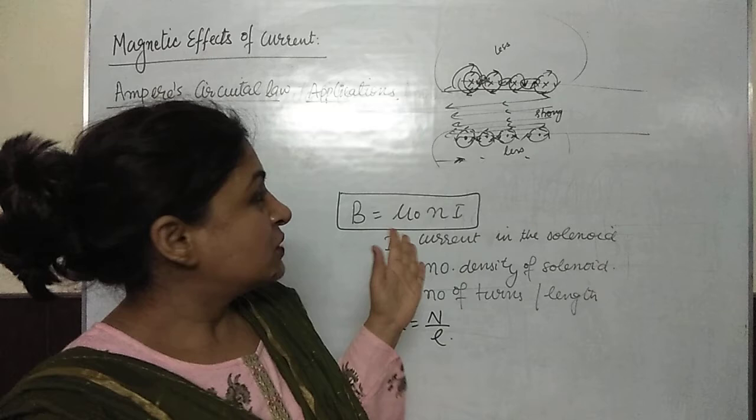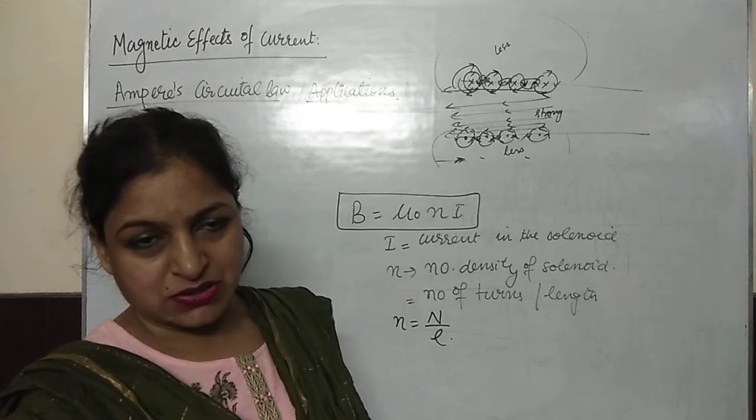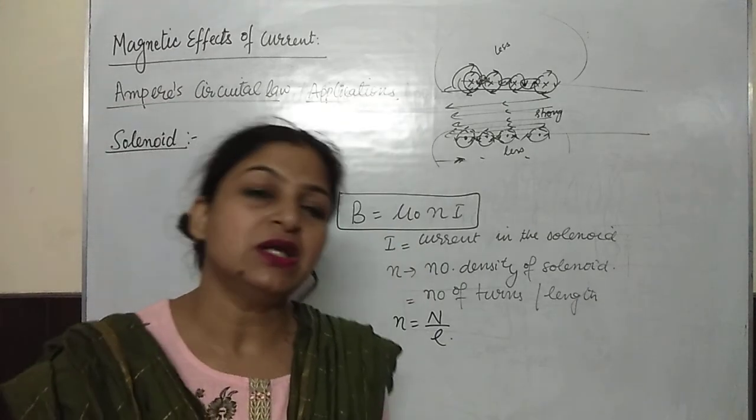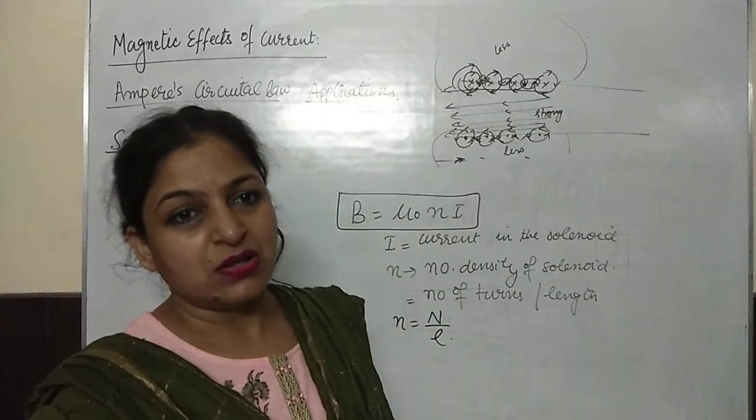So a solenoid or coil is used to produce a high magnetic field in various electrical components.